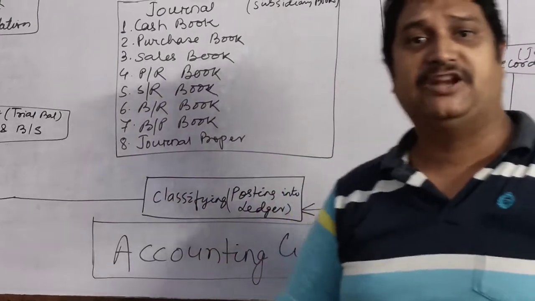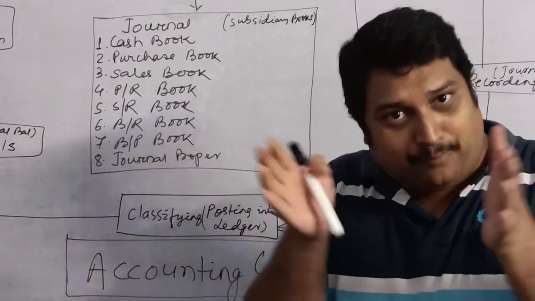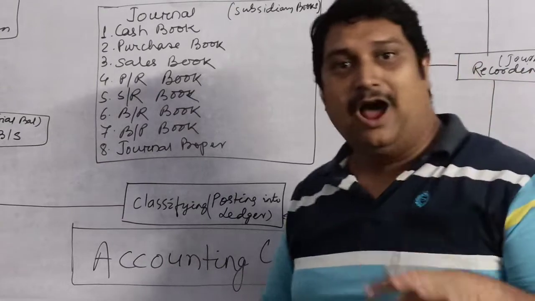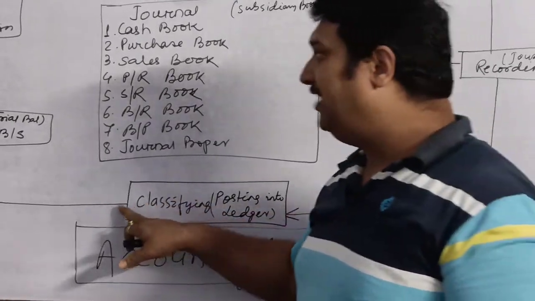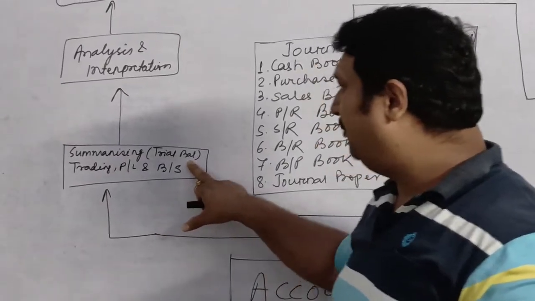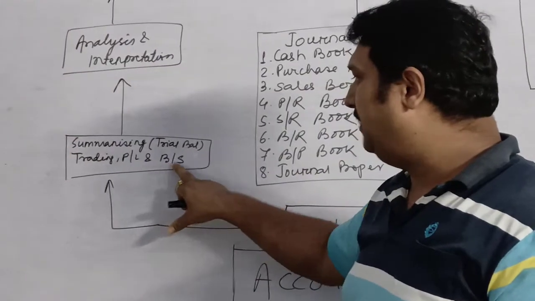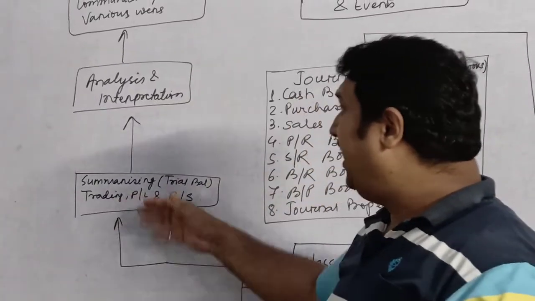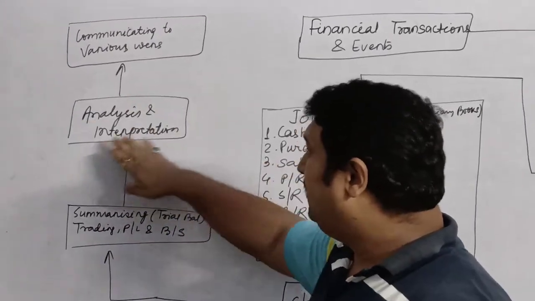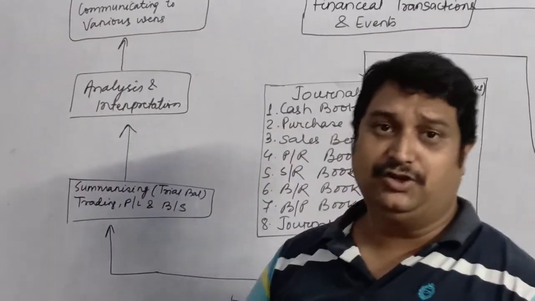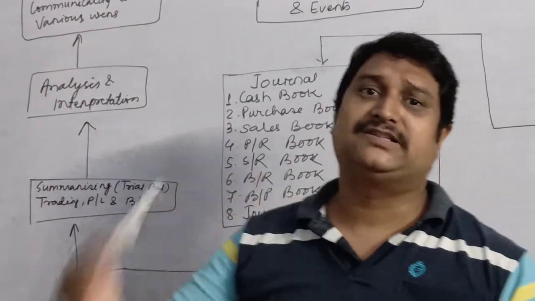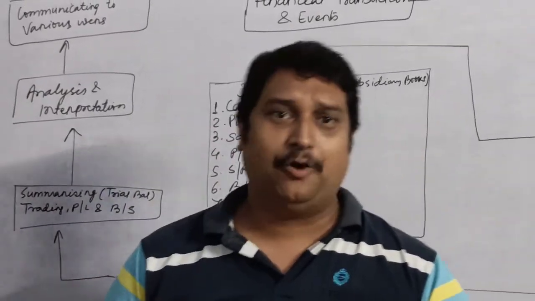If you remember in classification, I had told you that all similar data are brought at one place. So the book which contains all those separate accounts is known as ledger book. From ledger, they are summarized. In the summarizing, trial balance is prepared, and with the help of that, trading account, profit and loss account, and balance sheet are prepared. From there, the data are analyzed and interpreted, and then those interpreted data are communicated to various users of accounting. So this entire process keeps on circulating always, and it is known as accounting cycle.